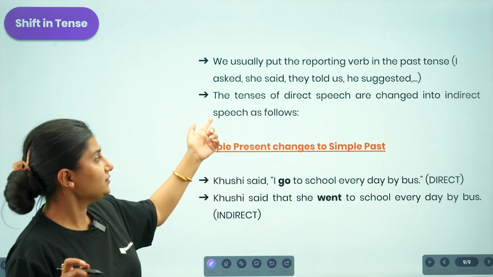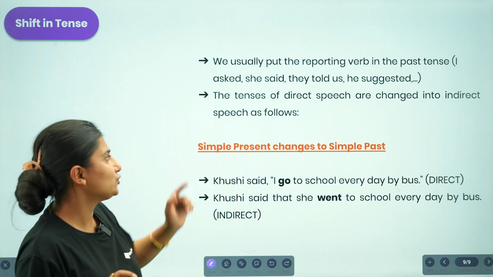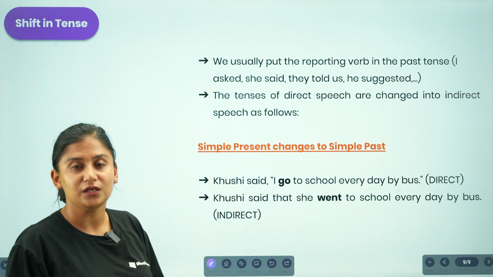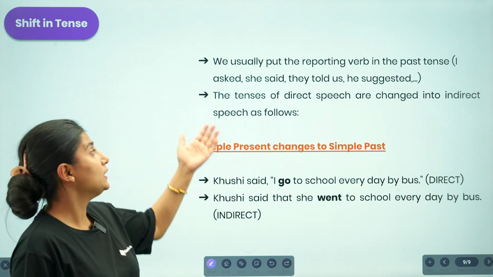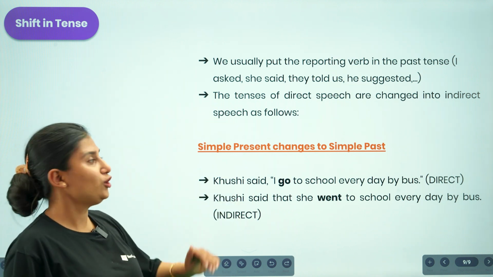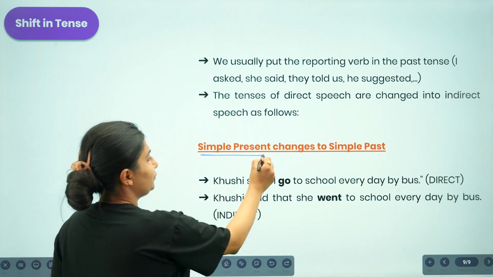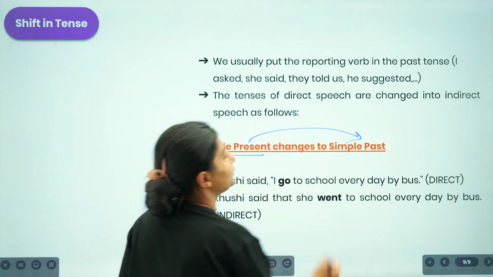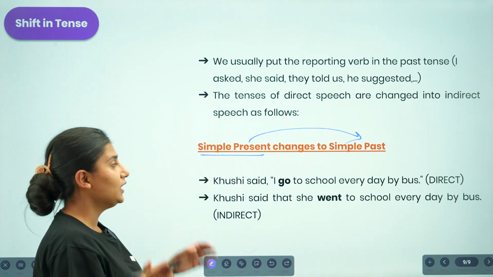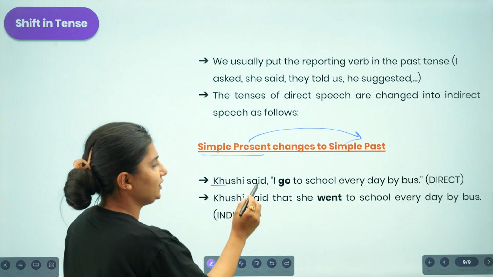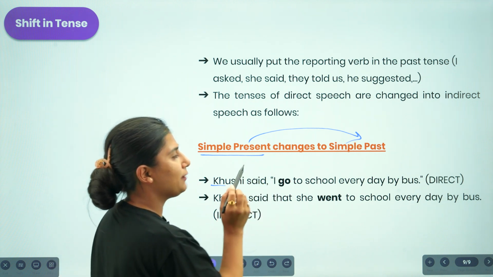Now the tenses of the direct speech are changed into indirect speech as follows. Not only are there changes in the person, but also changes in the tenses. Talking about the simple present tense, we change simple present to simple past. Here the statement reads, Khushi said, "I go to school every day by bus."